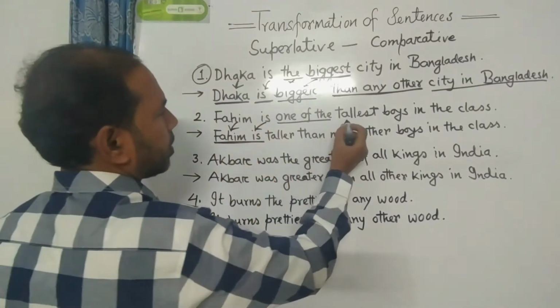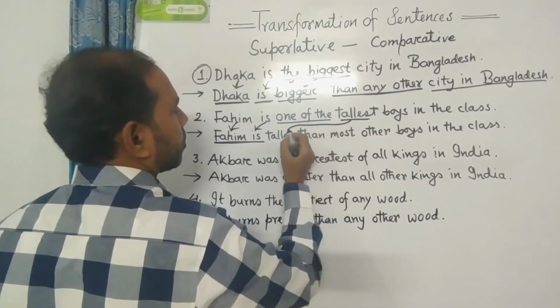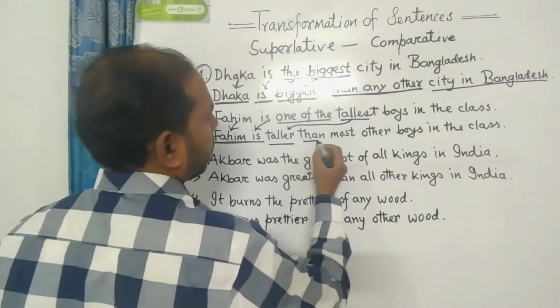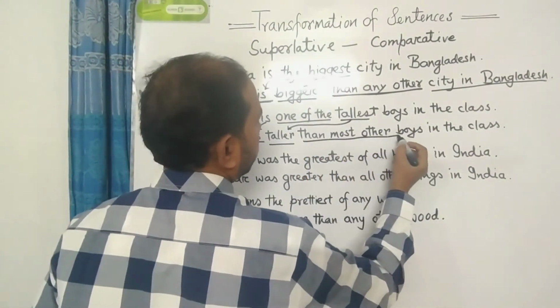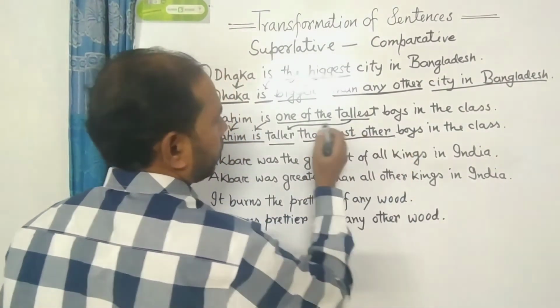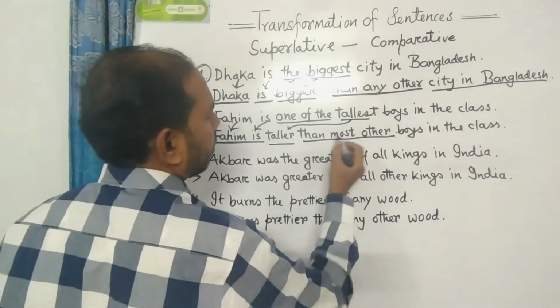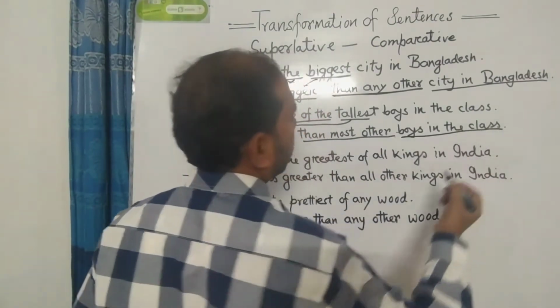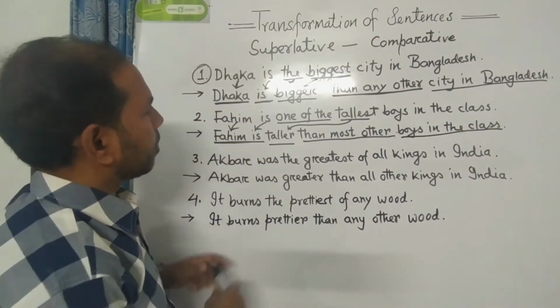Then you have to change the adjective into comparative. And you have to write then most other. Then the rest of the parts of the sentence. Please notice the example.